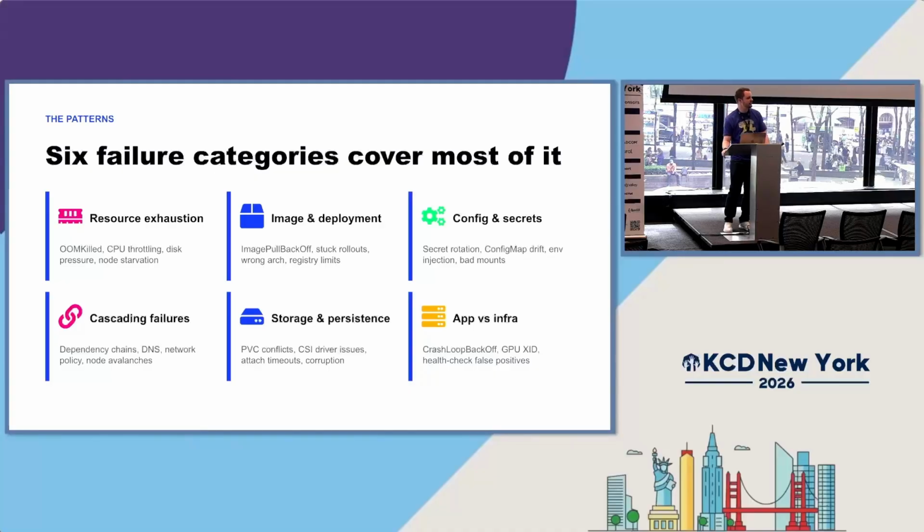The bottom left, this is an interesting one. We had cascading failures. Think of this as you had one particular issue, and because it occurred, multiple other almost irrelevant workloads were affected, basically victims of a single issue. Again, that's one of the categories where a lot of things fell into multiple. We have storage and persistence. In Kubernetes, you have persistent volumes, and then you have the claims, and then you have to do the fun dance of making sure that your workloads land in the same availability zones as their associated storage. You could have other storage-related things, CSI driver issues, attachment issues, corrupted data, things of that nature.